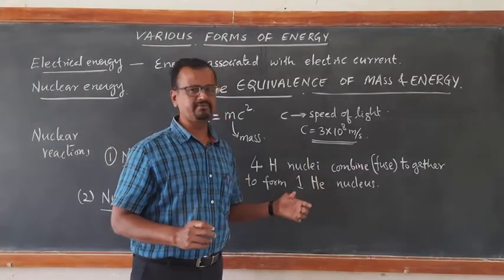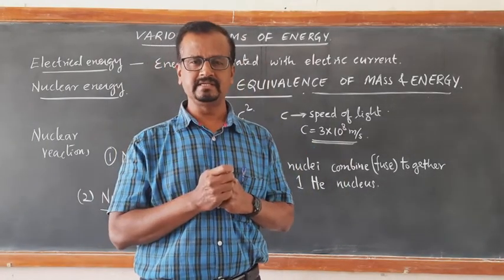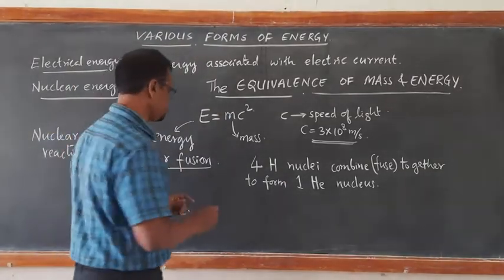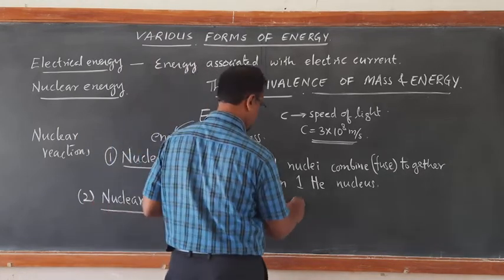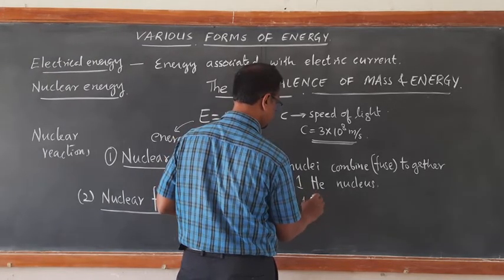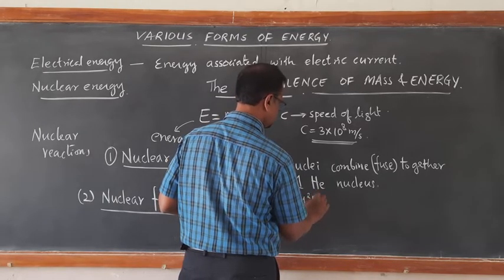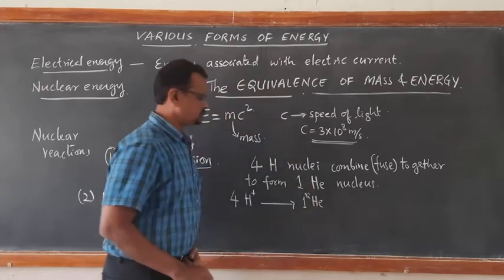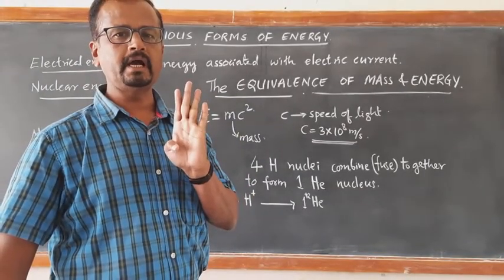During this formation of the helium nucleus, a tremendous amount of energy is released. How is this energy released? That is what we are learning as fusion energy. 4H+ combined together to form 1 He2+. The helium nucleus consists of 2 protons and 2 neutrons.